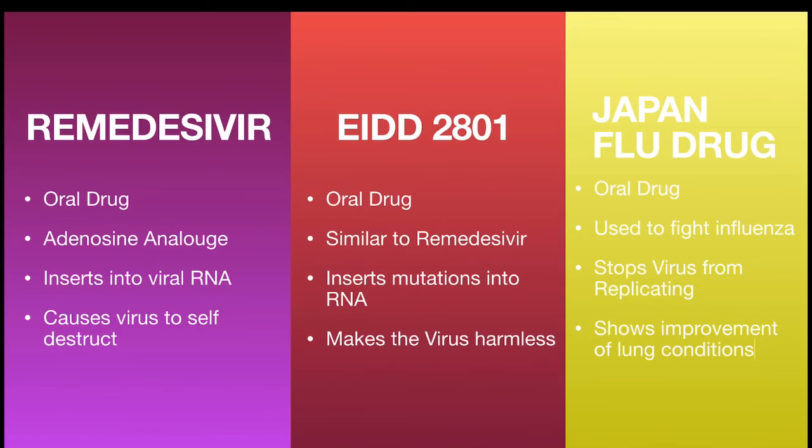This is an oral drug that is used to fight influenza in Japan. What this drug does is it stops the virus from replicating while also showing improvement in lung conditions.